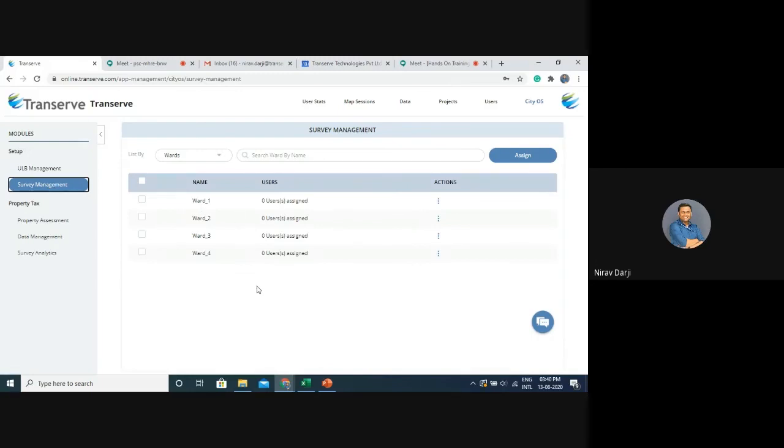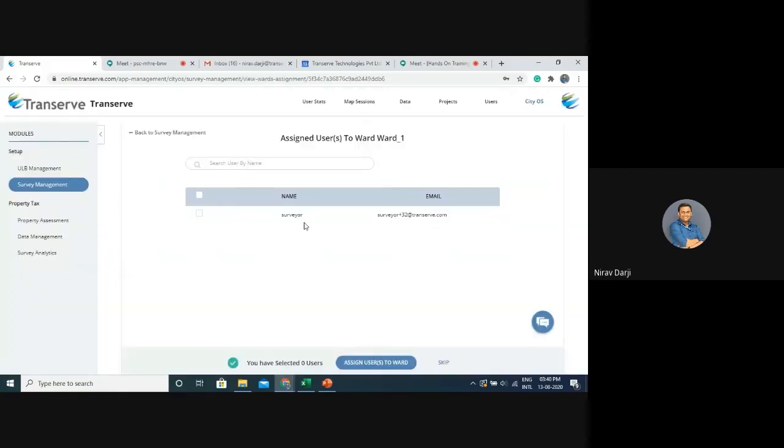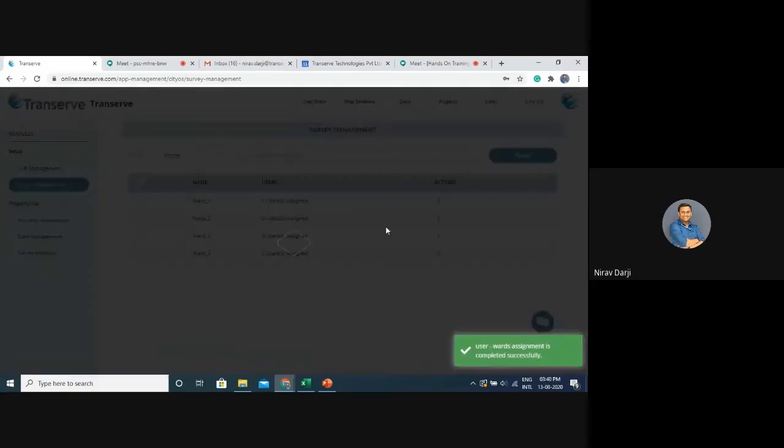In my case, there were 4 wards that were created. Now you can have a team of surveyors assigned to a particular ward, which in turn can go and collect data for that ward. The way you can assign the surveyors to the ward is by editing this. This screen will list down all the surveyors available in our system. Currently, I have created only 1 surveyor, so I will assign this surveyor to this ward.